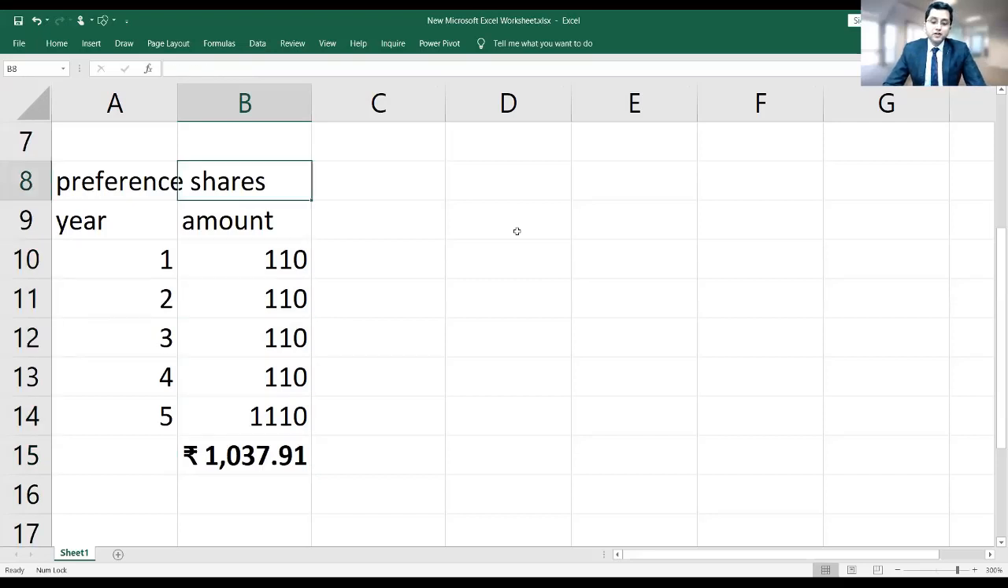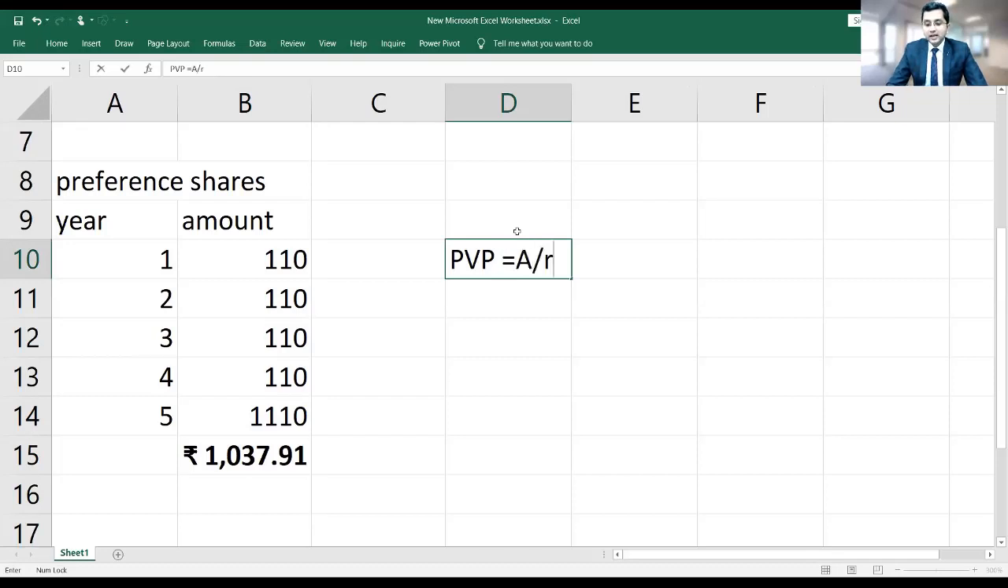If the preference shares are irredeemable, in that case the present value of perpetuity formula will be used, which is like A divided by R. So suppose the company is paying a dividend of 110 rupees forever. An investor has an expectation of 10% return. So I'll simply say 110 divided by 10%. So 1100 rupees will be the valuation. And this is the formula: present value of perpetuity is equal to A upon R.